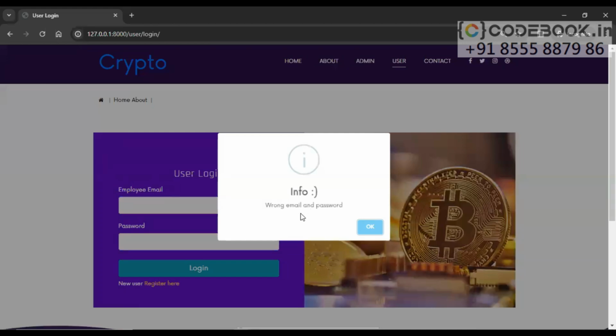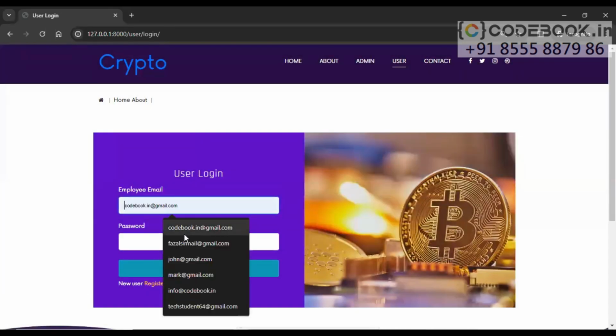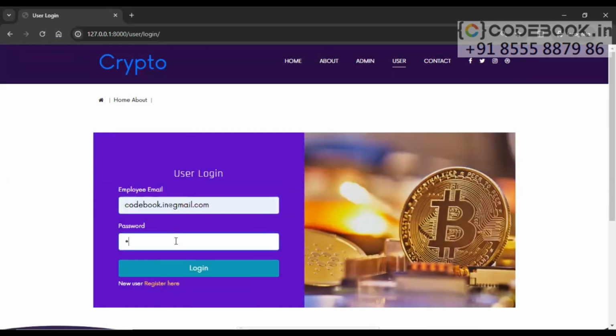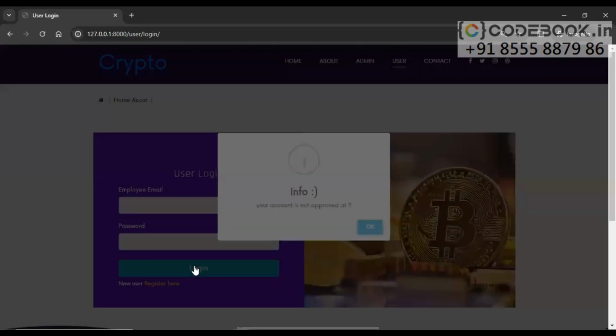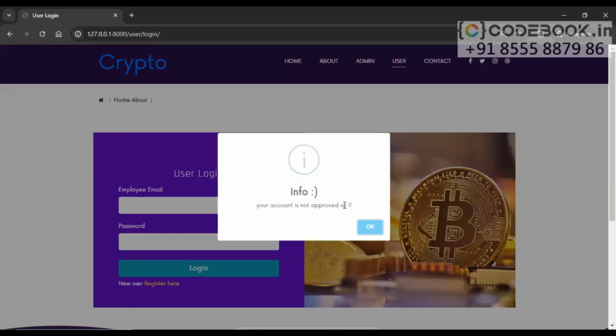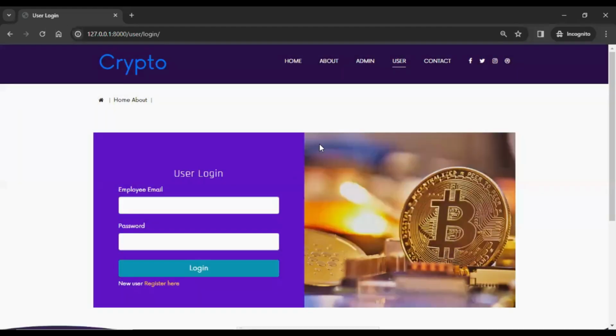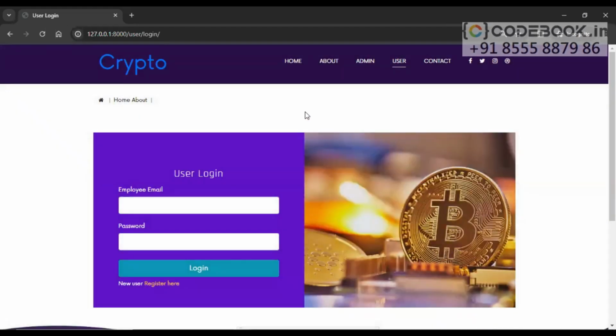Wrong email ID and password, that is the message we have displayed. Let's try to give the correct email ID and password now. And here it says your account is not approved. Account approval has to be done by the administrator.